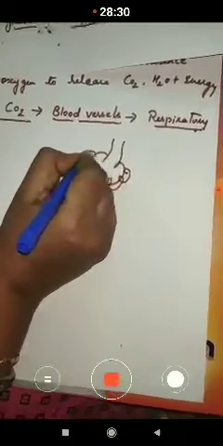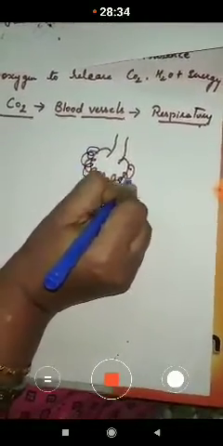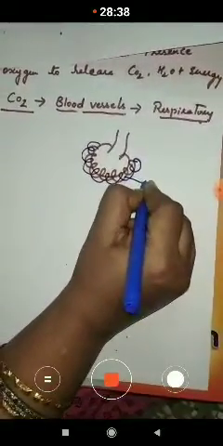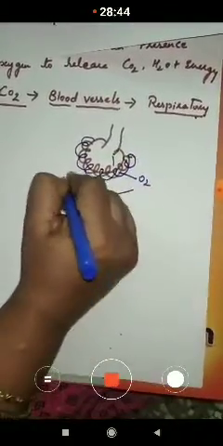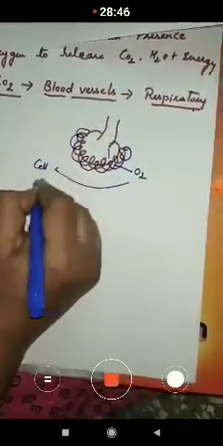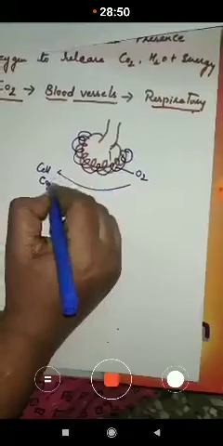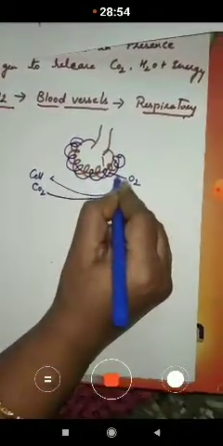Two blood vessels are present around the air sacs. One blood vessel carries the oxygen from the air to the cell, and the other blood vessel carries the carbon dioxide from the cell to the air sac.